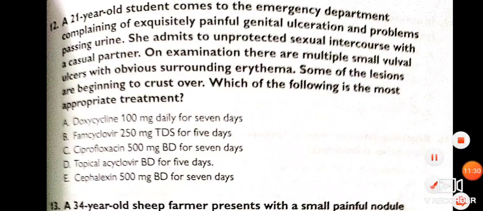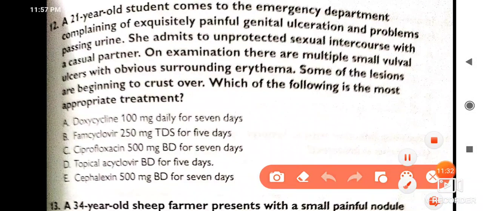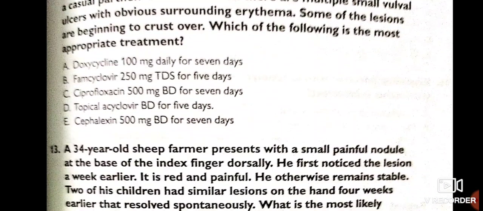So the most appropriate treatment here is famciclovir 250 mg 3 times a day for 5 days. This is a herpes genitalis infection. Okay.